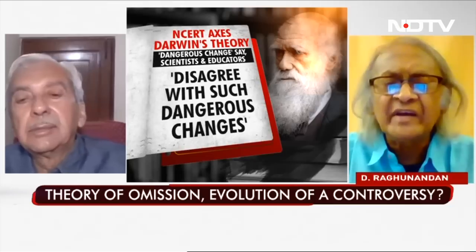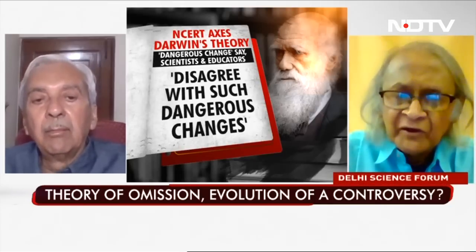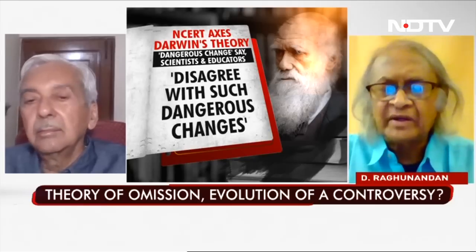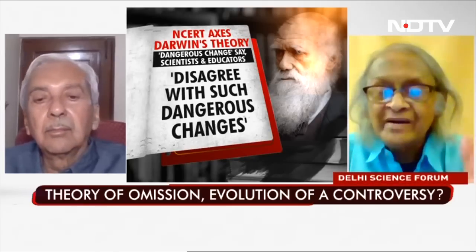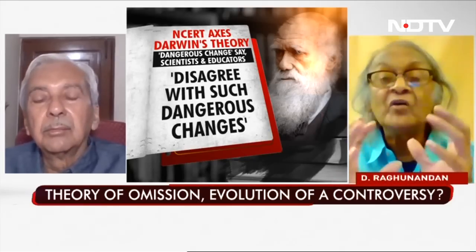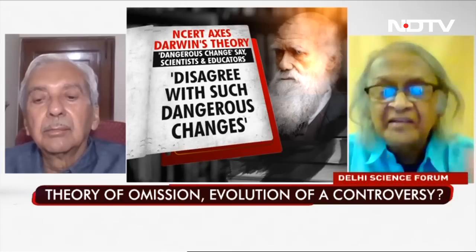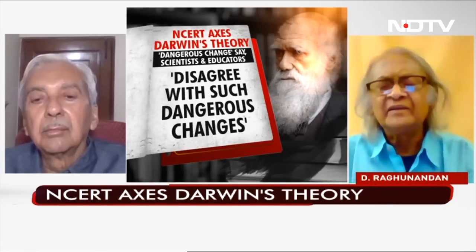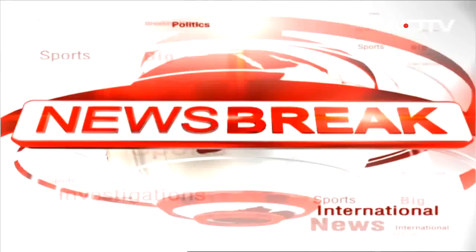And let me emphasize that the new educational policy not only talks about rounded education, talks about interdisciplinary and multidisciplinary studies, and this seems to go contrary to that. That a child can pass out from class 10 without knowing evolution, it doesn't matter.